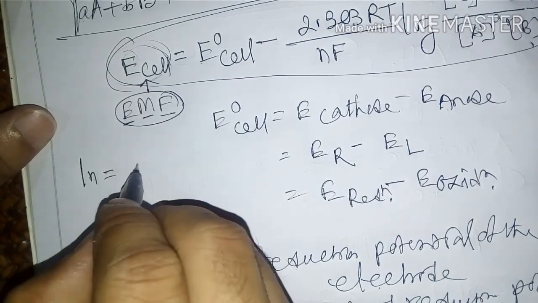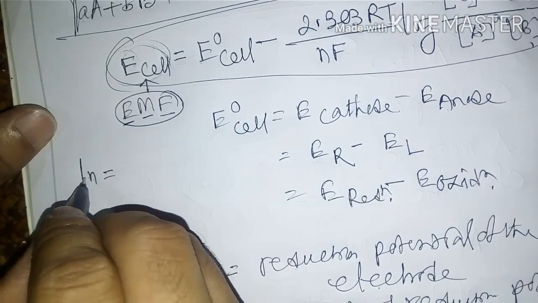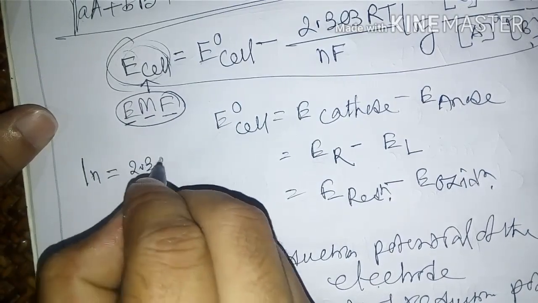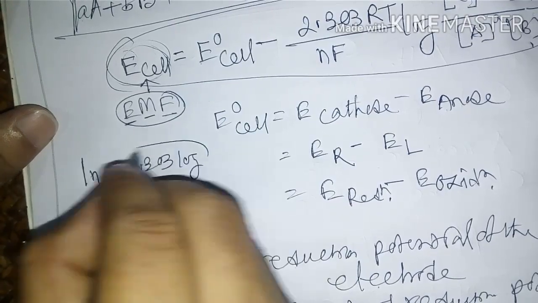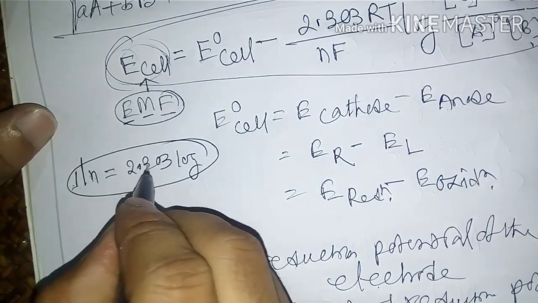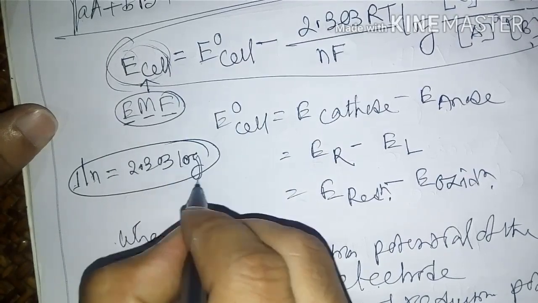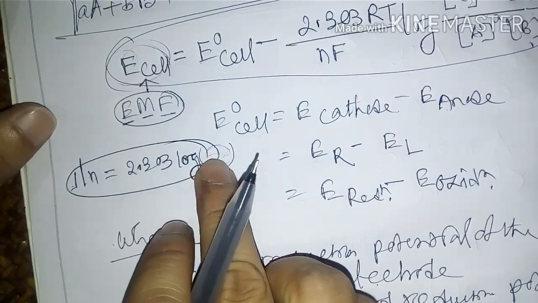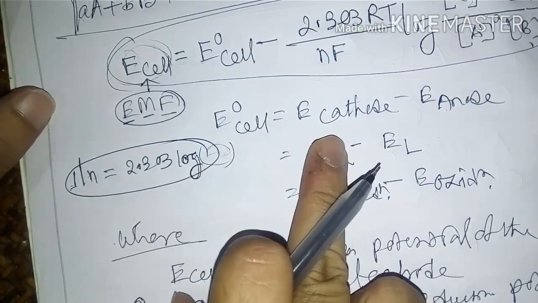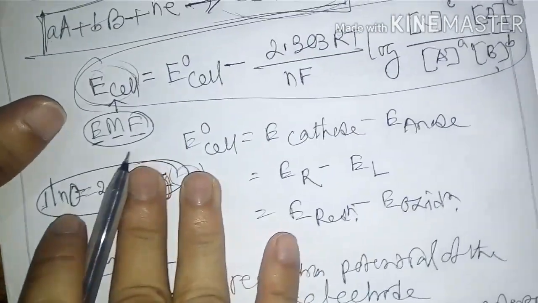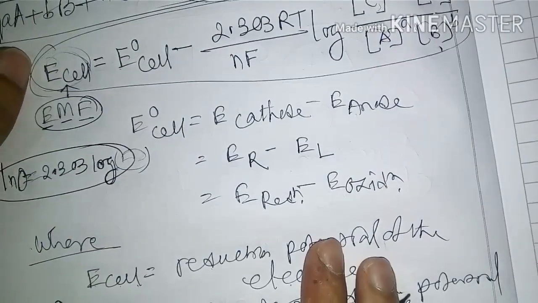Now how to convert natural log to ordinary log? 1 ln equals 2.303 log, of any concentration or products or reactants like this. Understood?